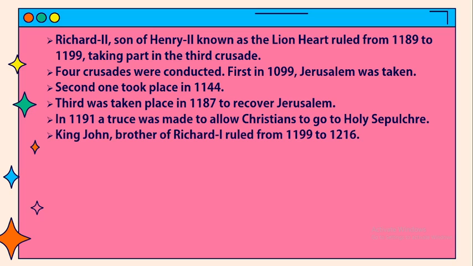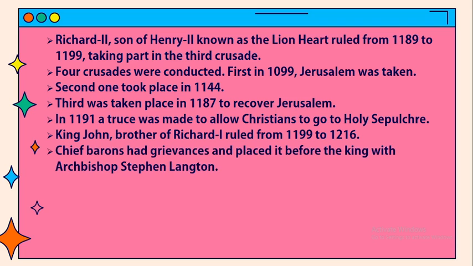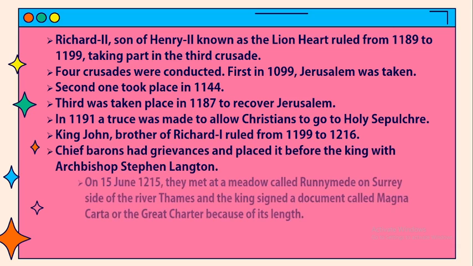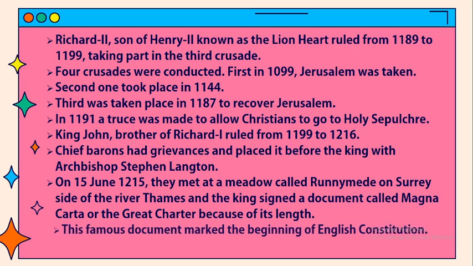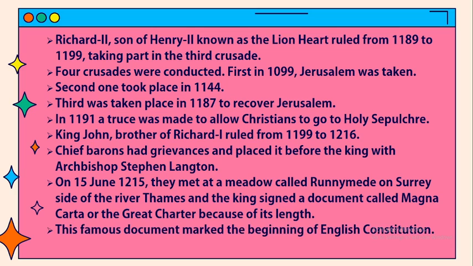King John, brother of Richard I, ruled from 1199 to 1216. The chief barons had grievances and placed them before the king with Archbishop Stephen Langton. On June 15, 1215, they met at a meadow called Runnymede on the Surrey side of the River Thames, and the king signed a document called Magna Carta, or the Great Charter, because of its length. This famous document marked the beginning of the English Constitution.